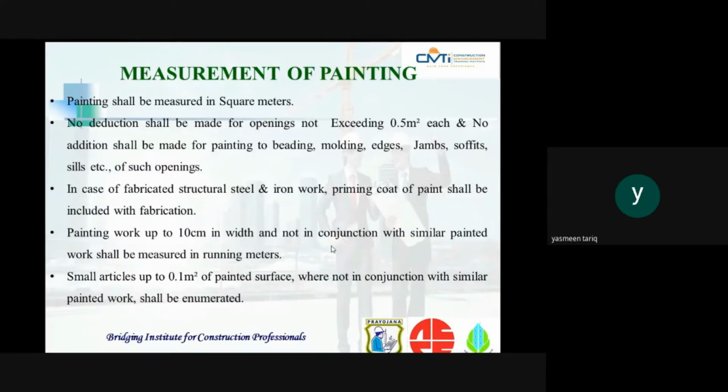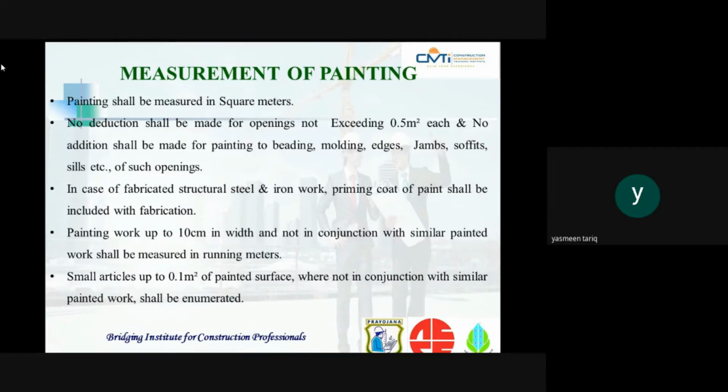So following are the measurements of painting. Painting shall always be measured in square meters. Deductions shall be considered for openings not exceeding 0.5 square meter each, and no additions shall be made for painting to molding edges, jambs, soffits, sills, etc. of such openings. There is no separate painting measured for molding edges, jambs, soffits, sills, etc.